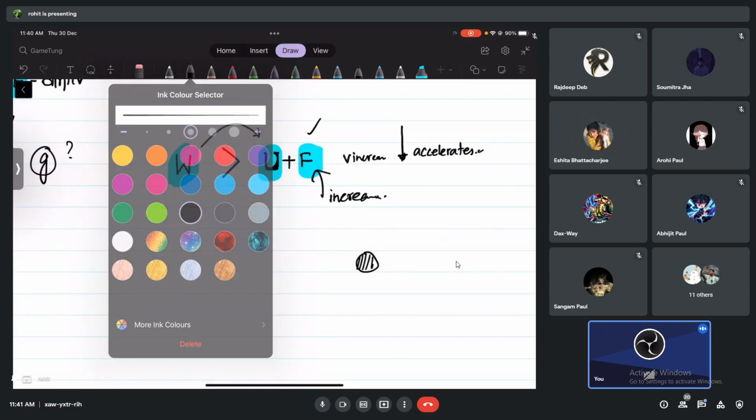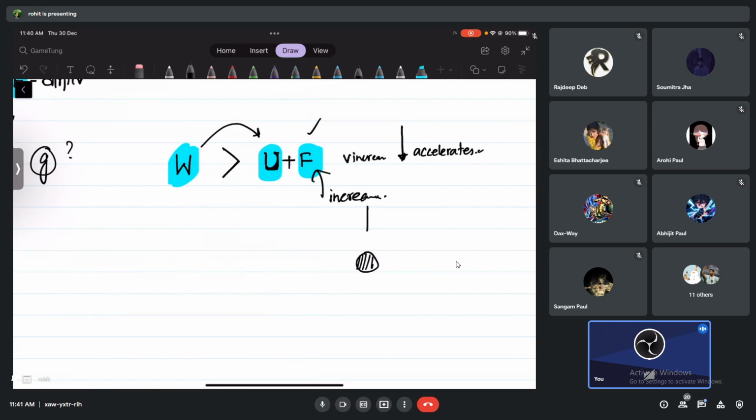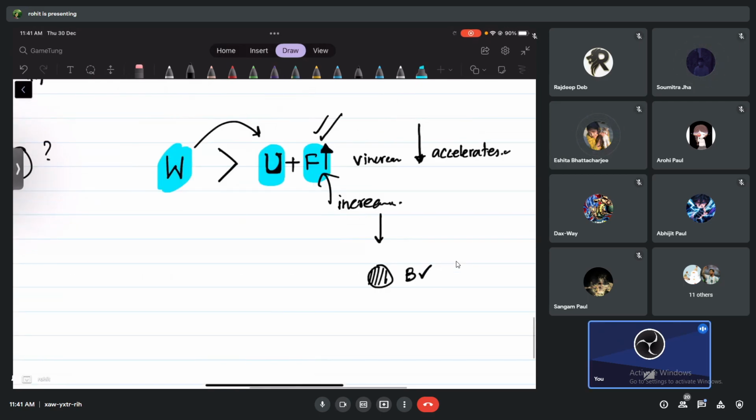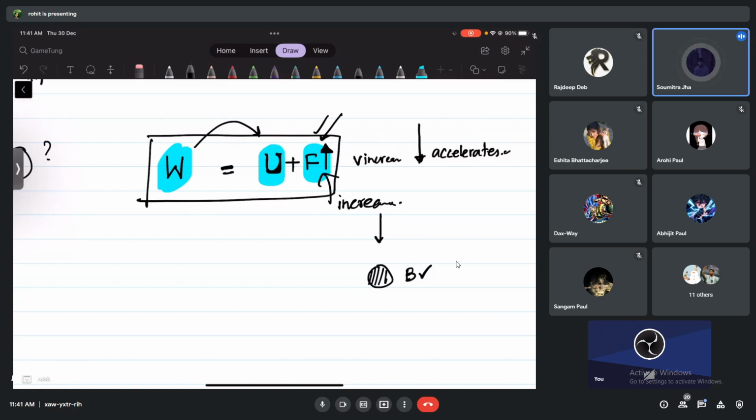The weight will be larger. Okay, yes, the weight will be larger, but a time will come, no? The viscous force will be so large that your right hand side is increasing in this equation, okay? Can you understand? A time will come, right? Because velocity is increased so much that your viscous force is increased so much that the weight now will be what? Can become equal to what? Total of what and what? Total of upthrust and viscous force, after reaching a certain point.